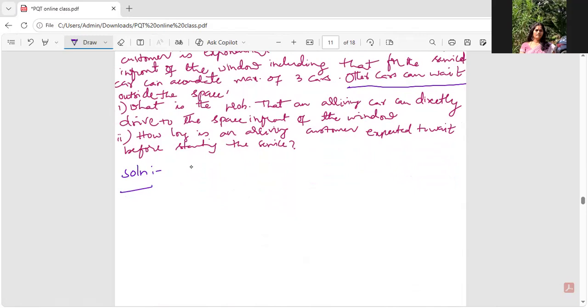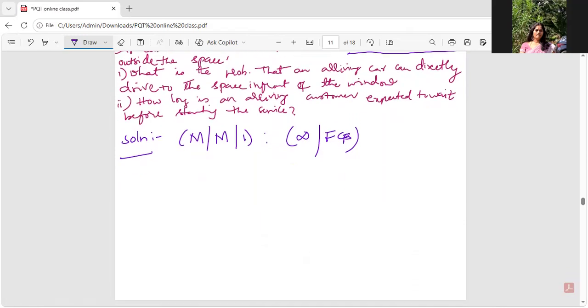in queuing theory, write first the Kendall's notation. He has given you Poisson arrivals. Single server is clearly given. Capacity is also infinite. Otherwise, if it's finite, I'll put N here. Of course, whoever comes first will be served first. So first come, first serve is the queue discipline, right? Now coming to the problem.